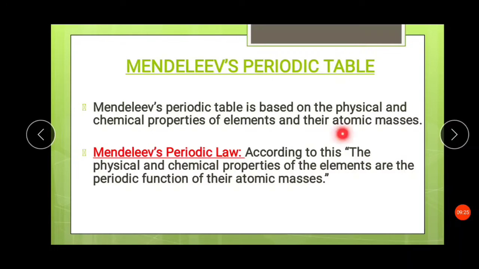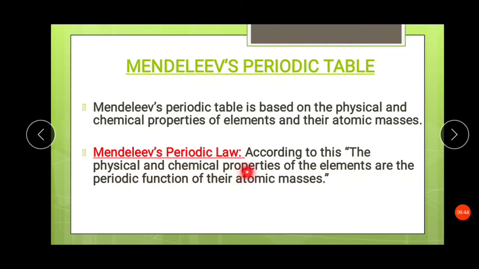The elements were arranged on the basis of atomic masses, but in Mendeleev's periodic table, chemical properties and physical properties of the elements were taken care of. So the chemical and physical properties as well as the atomic mass were taken into consideration for arranging the elements.